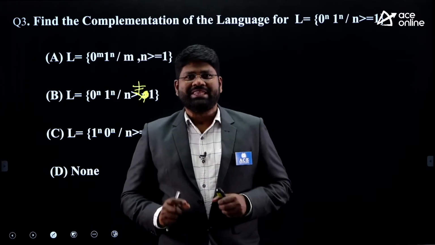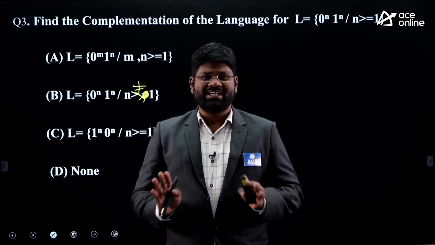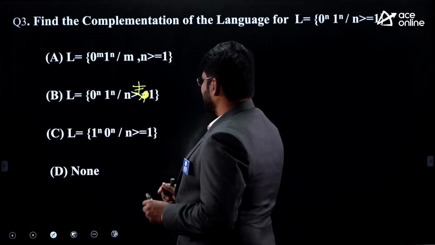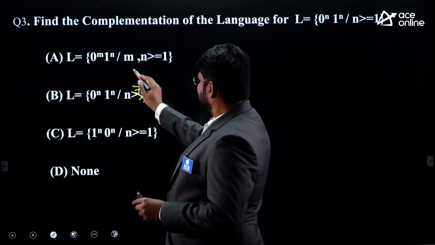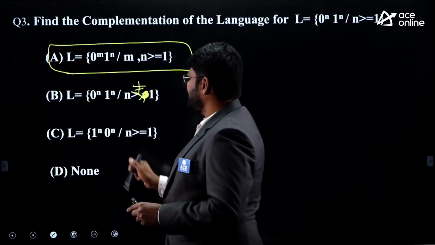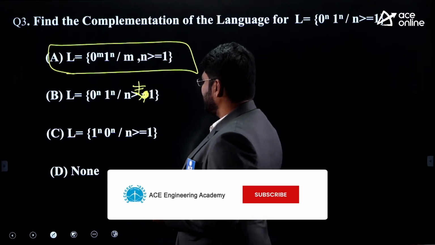The objective of the question here is just to understand the differentiations I wanted to tell you. That is the major objective. The first option is 0 power m, 1 power n, where m, n is greater than or equivalent to 1.